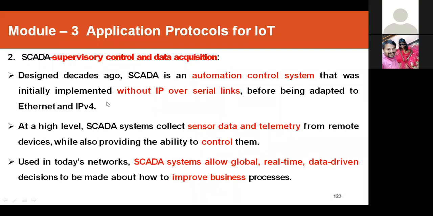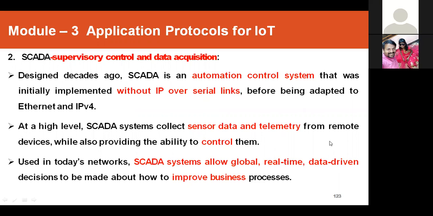It was initially implemented without IP, over serial links, before being adapted to IPv4 or Ethernet. SCADA is used to collect sensor data and telemetry from remote devices, while also providing the ability to control them remotely.